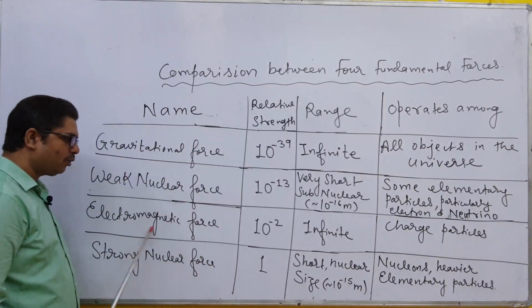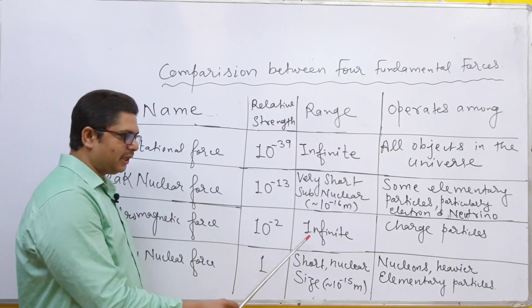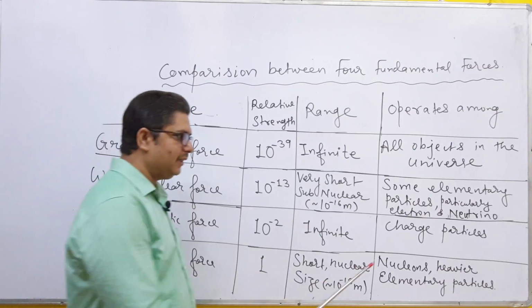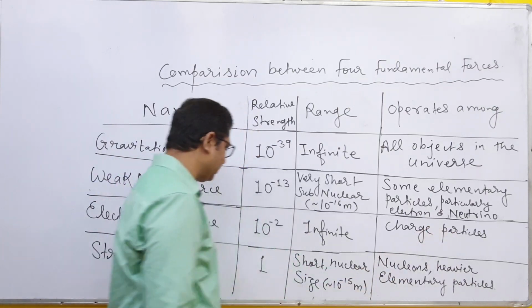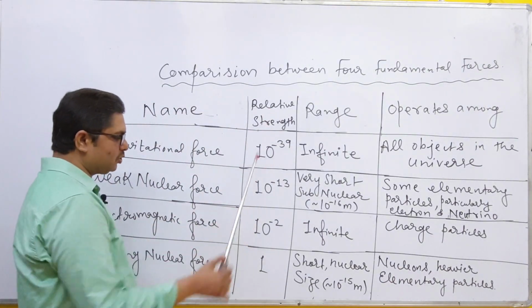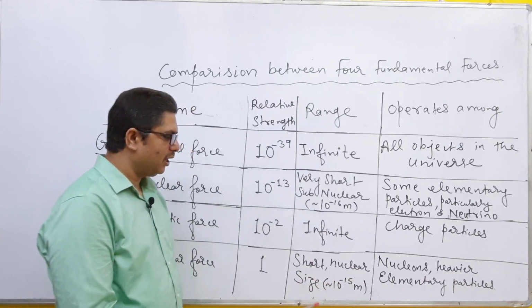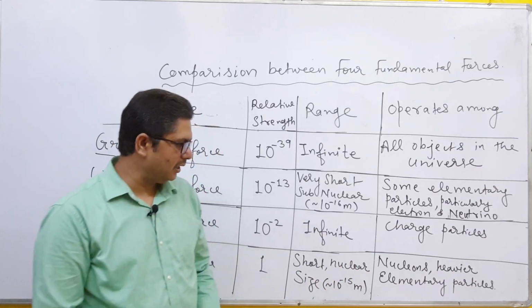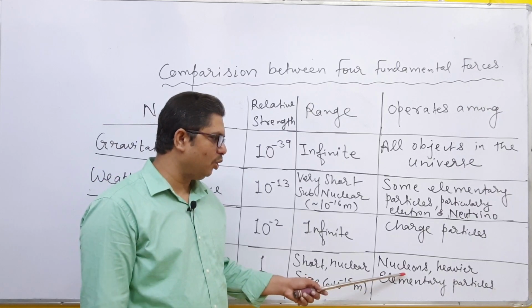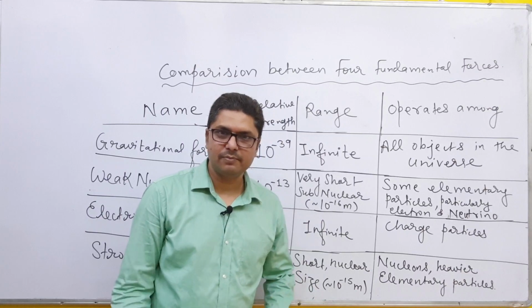Now next is electromagnetic force. This is 10 to the power minus 2. Its range is also infinite, and it acts between charged particles. Now strong nuclear force. Its relative strength is 1, and its range is short, nuclear size, 10 to the power minus 15 meter, and it acts between nucleons, heavier elementary particles.